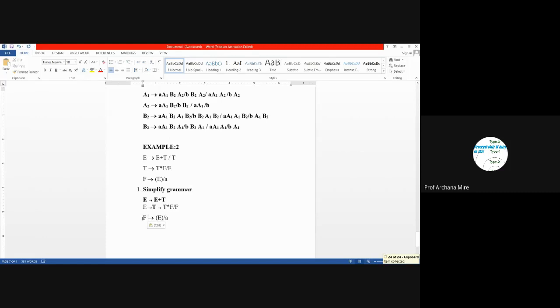F leads to E in brackets or A. That's why both these productions will come here in place of F. So after removing unit productions from this, we will get a final production rule where E leads to E plus T, or T into F, or in bracket E, or A. Once again, remember that this opening bracket is one terminal symbol and this closing bracket is another terminal symbol.